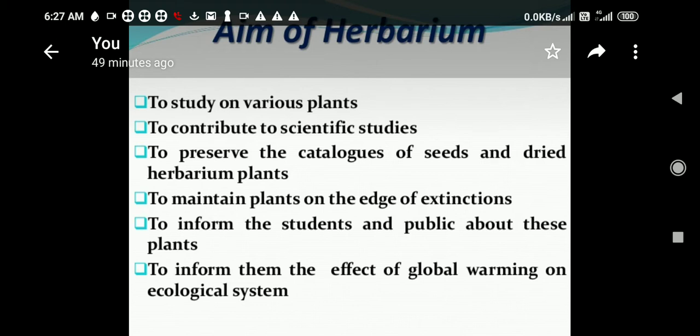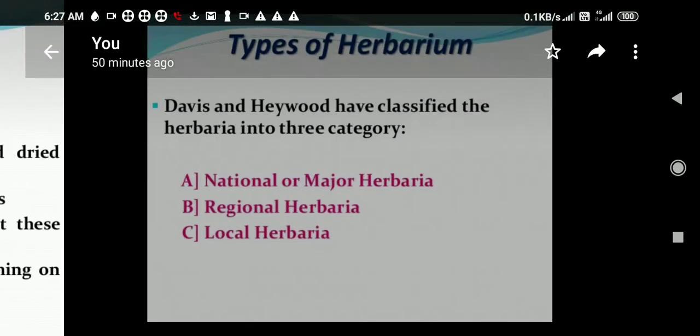This is the right way to inform, to explain about plants. Another aim is to inform them of the effect of global warming on the ecological system. So these are the aims of herbarium.